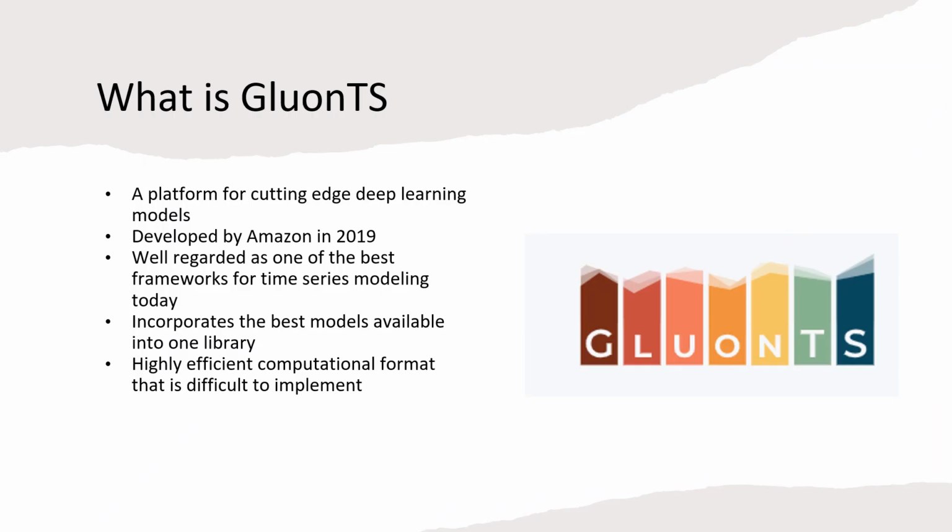Okay, so the real bulk of this project is going to be done using GluonTS. GluonTS is arguably the best method right now for deep learning models, specifically for time series modeling. It was developed by Amazon in 2019. What it really does is it's a wrapper that takes in a whole bunch of different models and has other methods and objects built in to allow for a full development of time series modeling techniques.